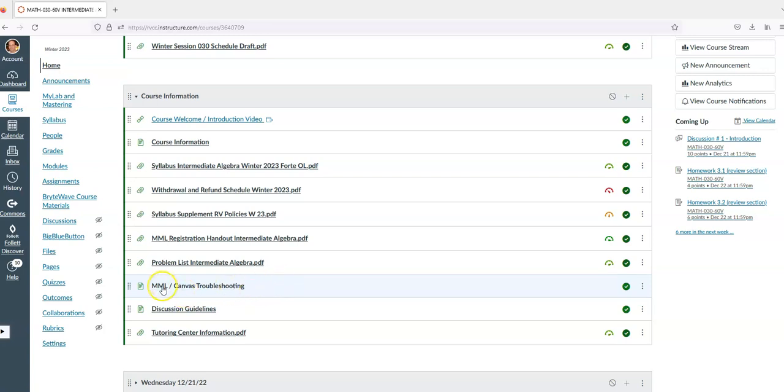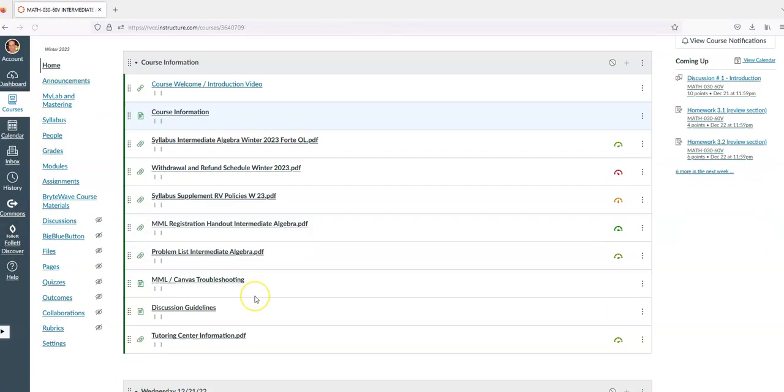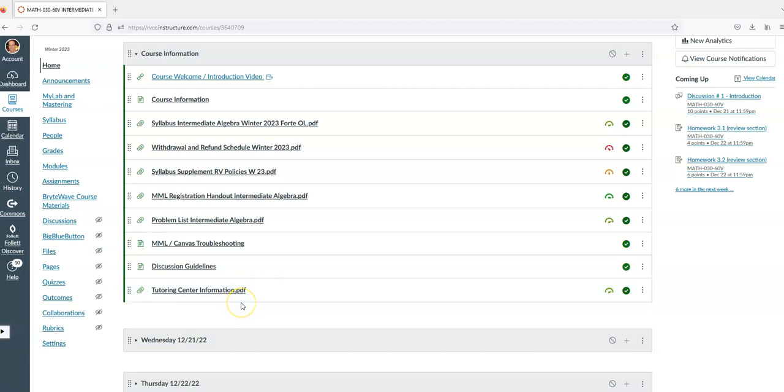If you're having trouble with my math lab in Canvas, certain browsers do funny things. Try that troubleshooting first. I posted some discussion guidelines. You could take a look at those, and if you're a little shaky as to what I mean by posting discussions and how to respond to them, those are some discussion guidelines. And then information about the tutoring center. This was given to me in the fall. If I get updates for the winter, I'll post that there as well.